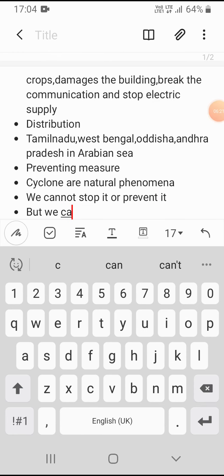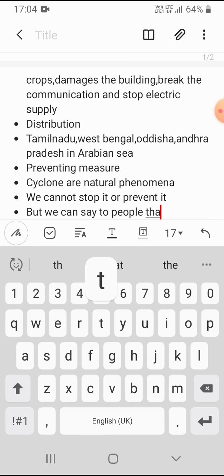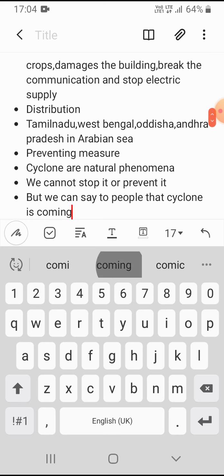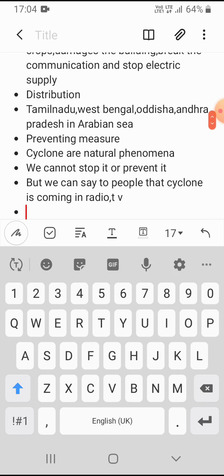We can tell people on radio and TV that a cyclone is coming, so that they may shift to some other place.